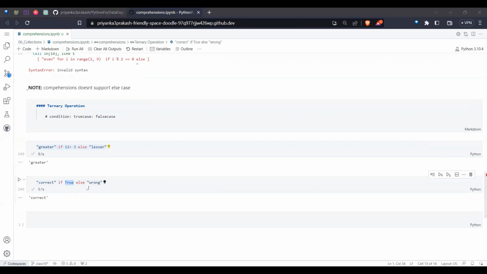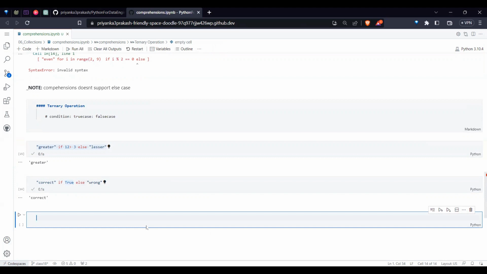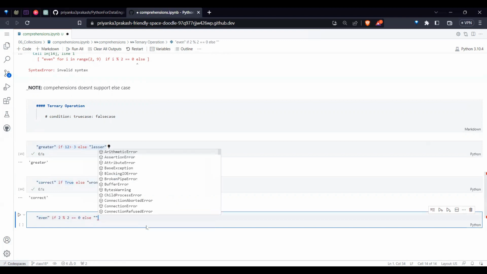Similarly, if I go for this case, let's take a number, say 2 % 2 == 0. If it is true, then we can say 'even', else 'odd'.